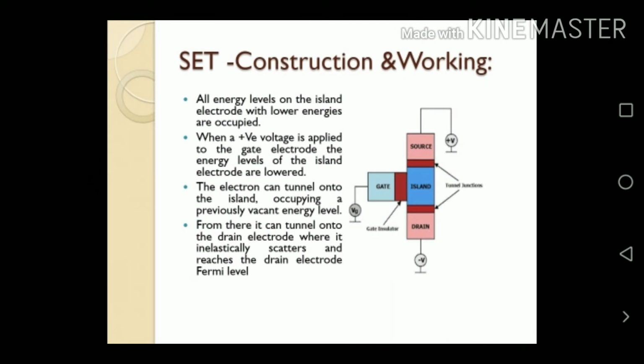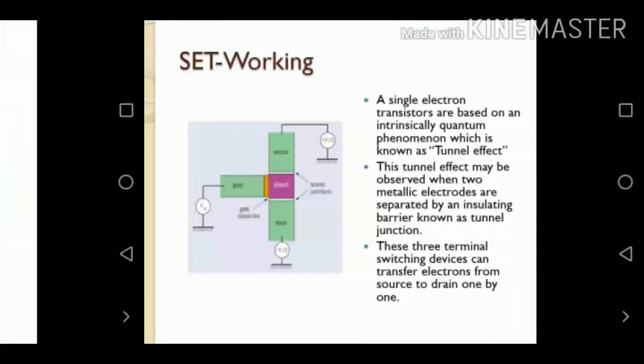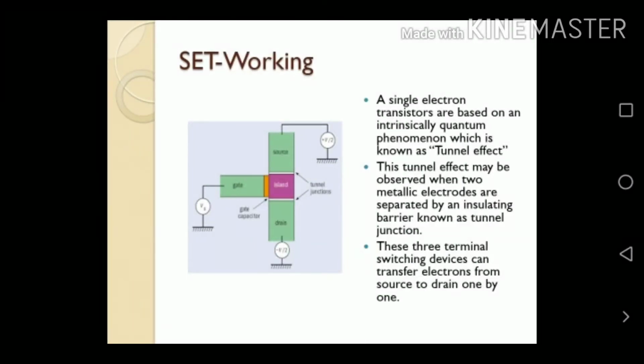Next we discuss the SET working, single electron transistor working. A single electron transistor is based on an intrinsically quantum phenomenon known as the tunnel effect. This tunnel effect may be observed when 2 metallic electrodes are separated by an insulating barrier known as a tunneling junction.